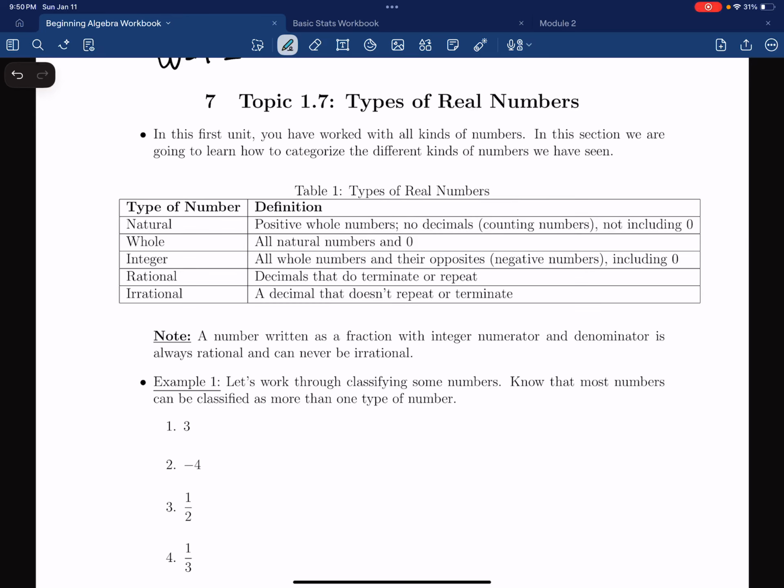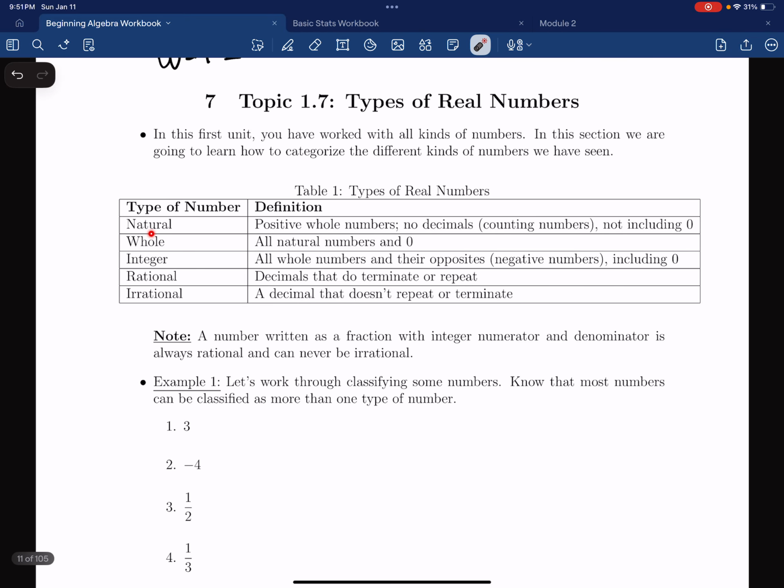Welcome to topic 1.7. This is our last topic in unit number 1. And in this topic, we are going to be talking about the different types of real numbers. So, taking a look at this chart here, this chart tells you all the definitions of all the different types of numbers we're going to be classifying in this section of notes.